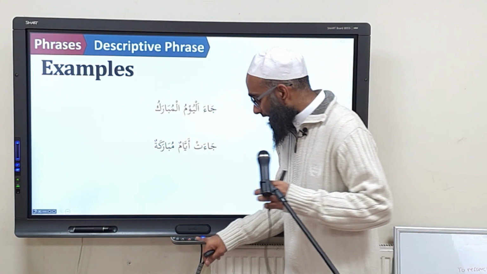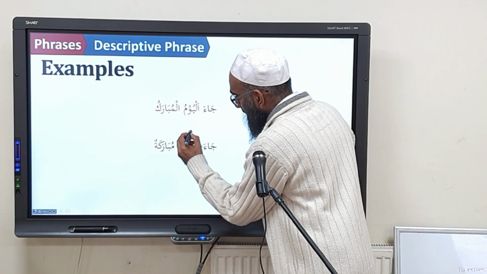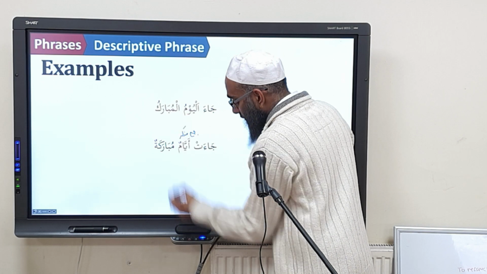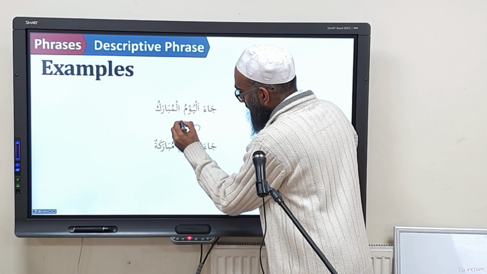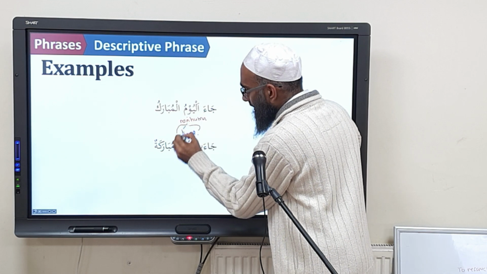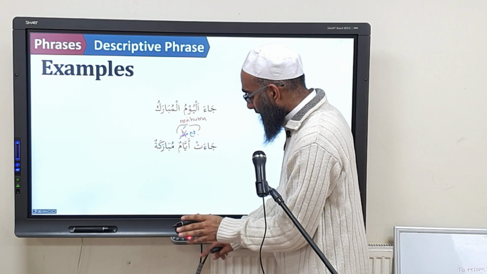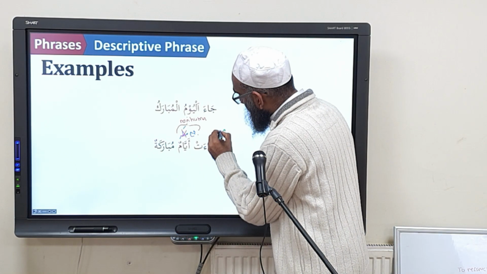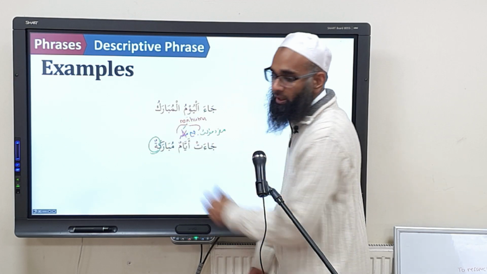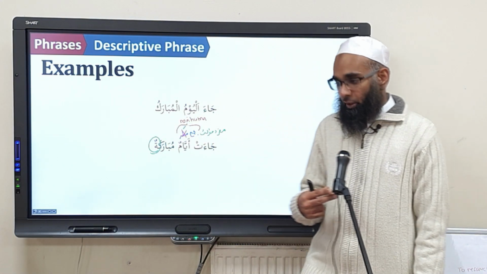According to our rules, this is jama' and mudhakkar. But what overrides it is non-human. So it doesn't matter if it's mudhakkar or mu'annath. What do you have to say now? It's in the rule of mufrad, mu'annath. Therefore you make that mufrad mu'annath. Are you with me?